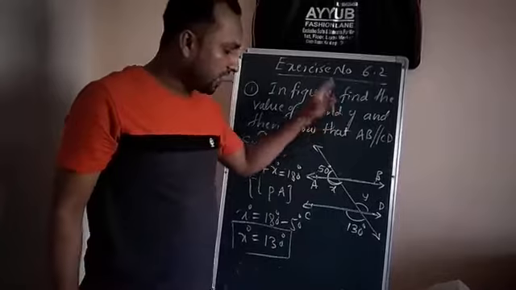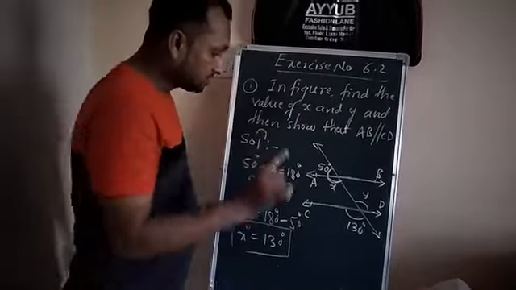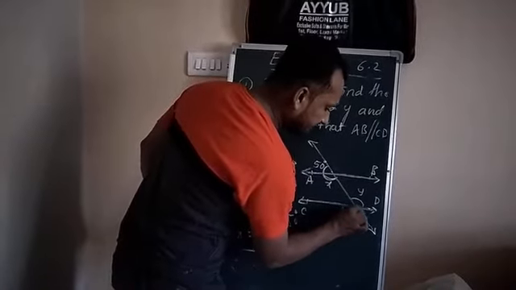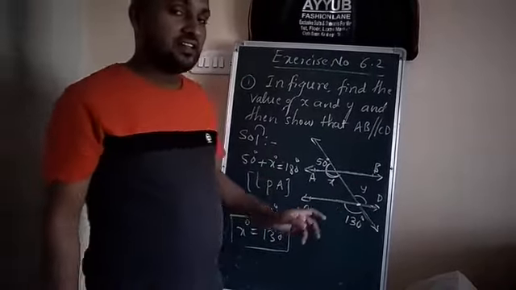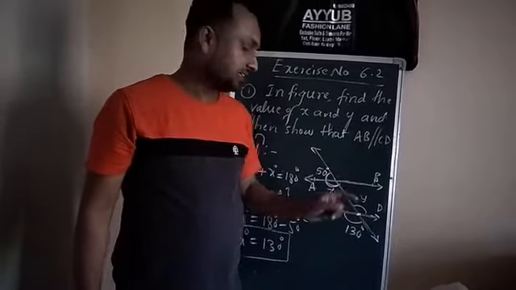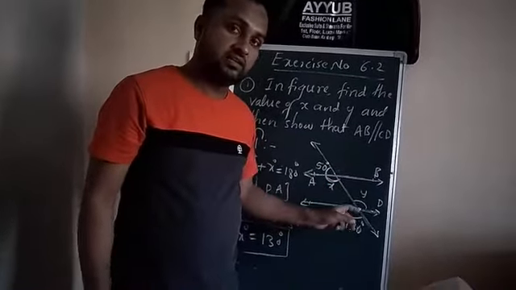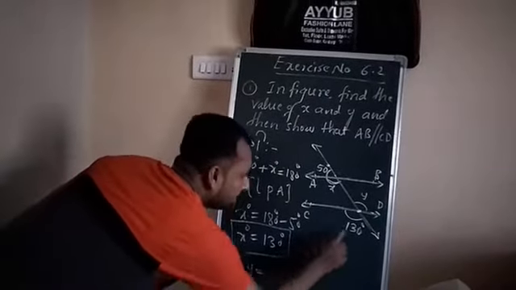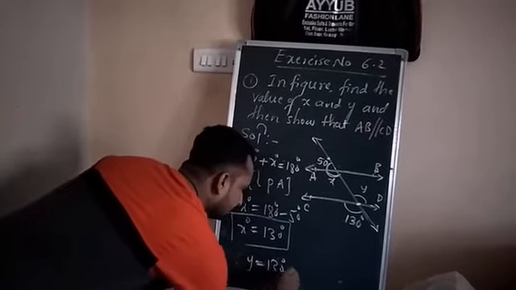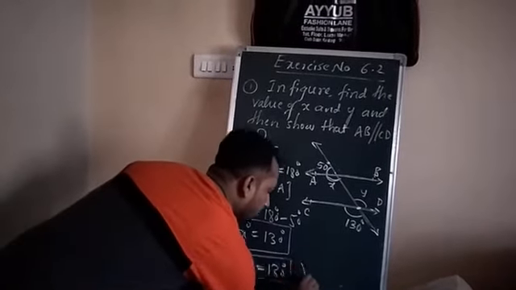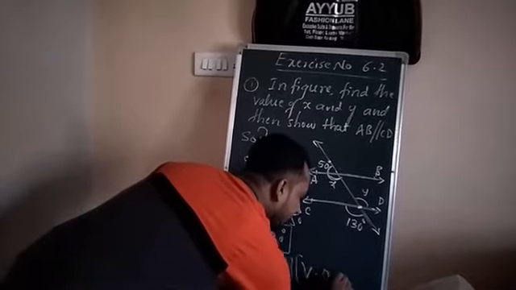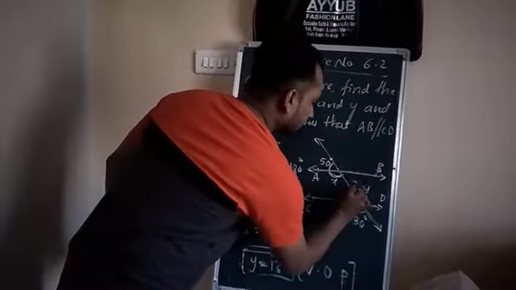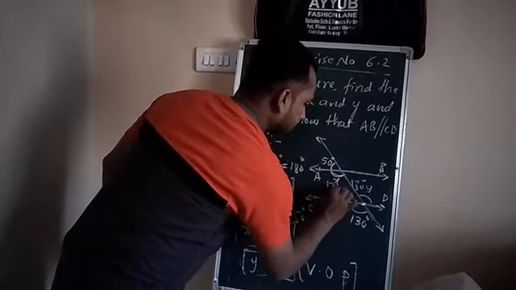Now how can you find y? See carefully. This is a line and one more line intersecting at a point. We learned that when two lines intersect at a point, their vertically opposite angles are equal. So angle y is equal to how much here? 130 degrees, because of vertically opposite angles. You have to write that: vertically opposite angles are equal. So this is also 130 degrees.